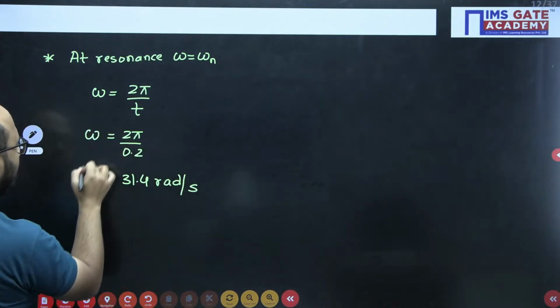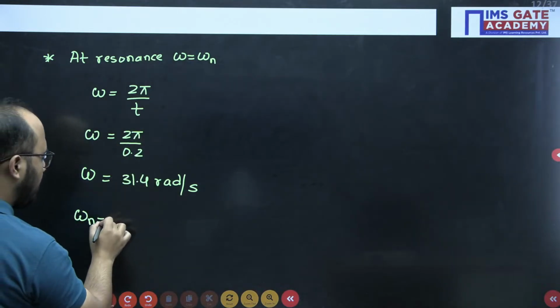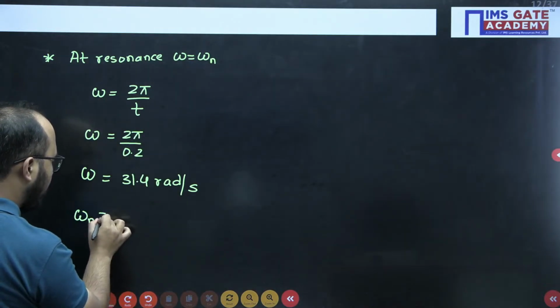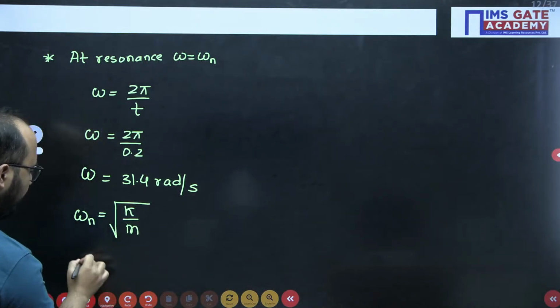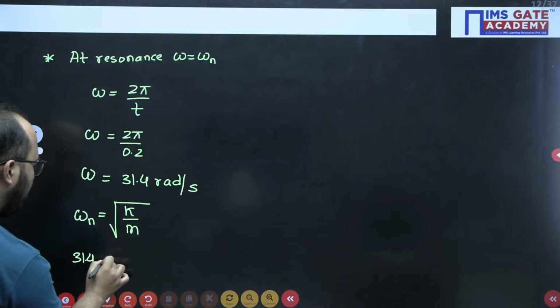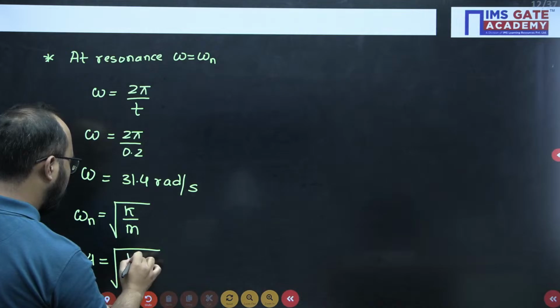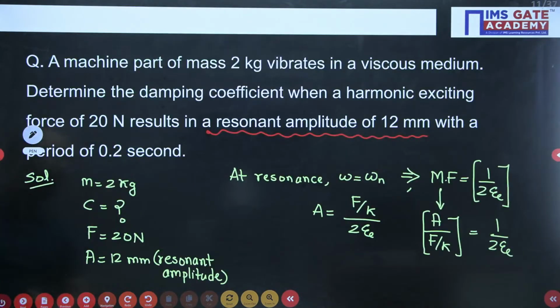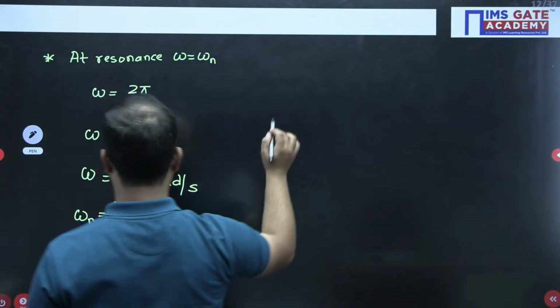So this is omega or omega n as well, because omega equals omega n under resonance condition, which can be written as under root k by m. Standard formula we are having: this is 31.4, under root k value we need to calculate. What is the mass they have given? 2 kg. From here we should get the answer of stiffness.